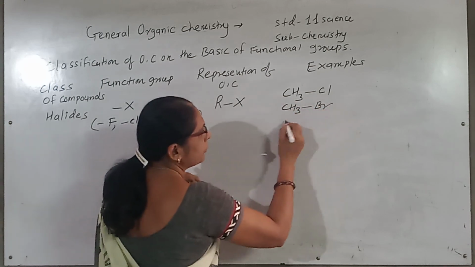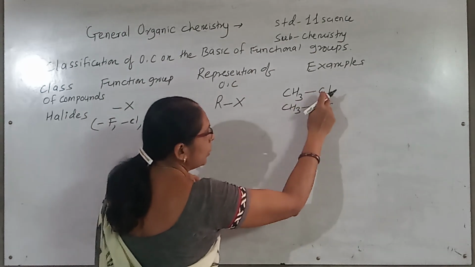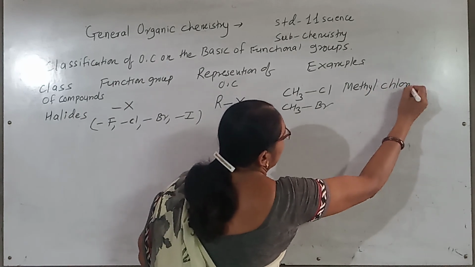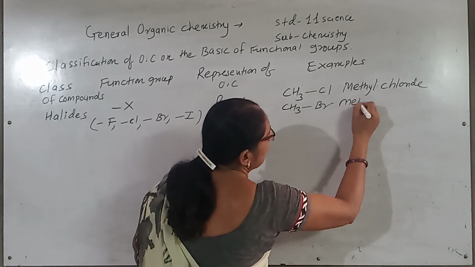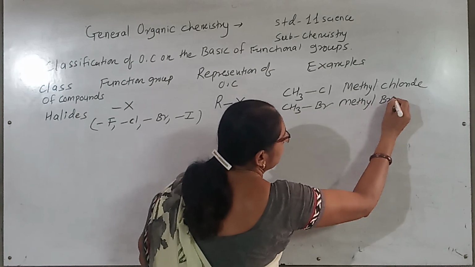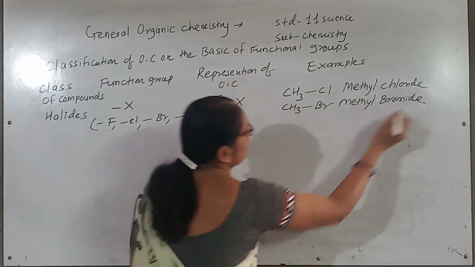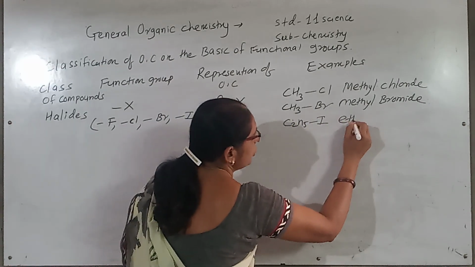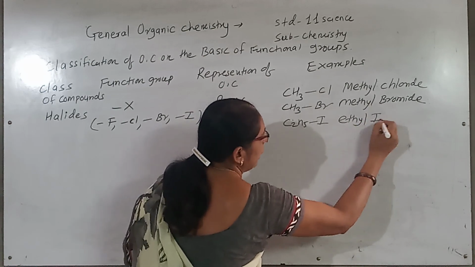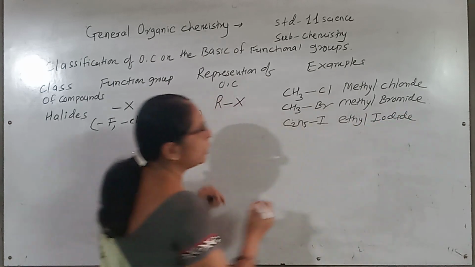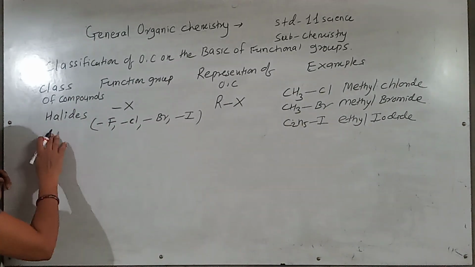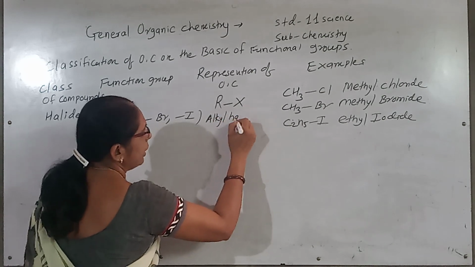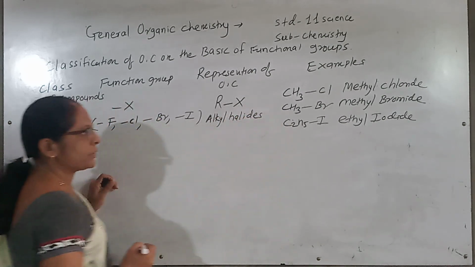Methyl bromide, methyl chloride. I write the name methyl chloride, methyl bromide, or ethyl iodide. C2H5 is ethyl, so it is ethyl iodide. In this way, halide-containing organic compounds are called RX, that is, the alkyl halides. They are called alkyl halides.